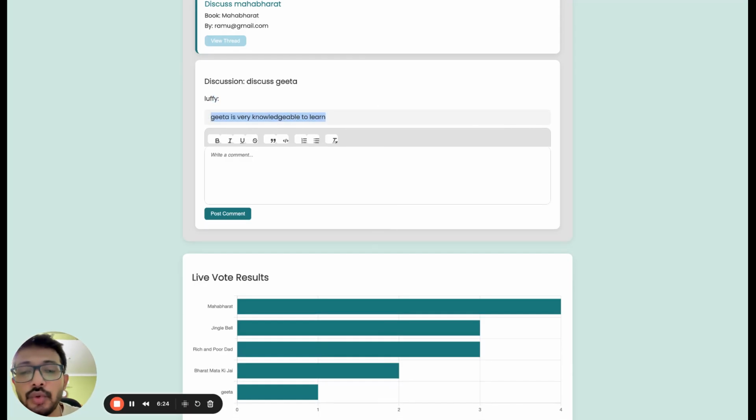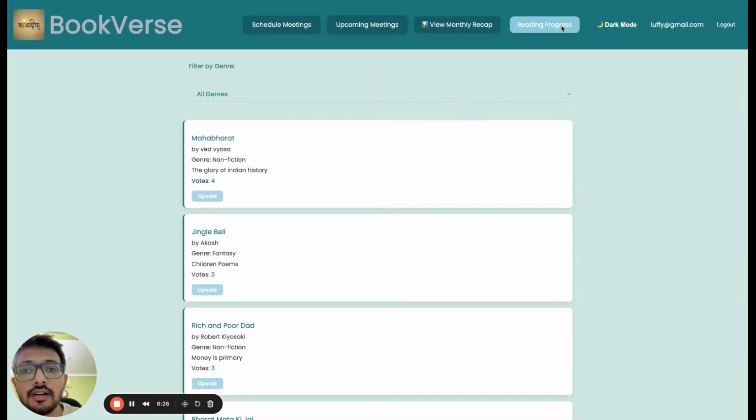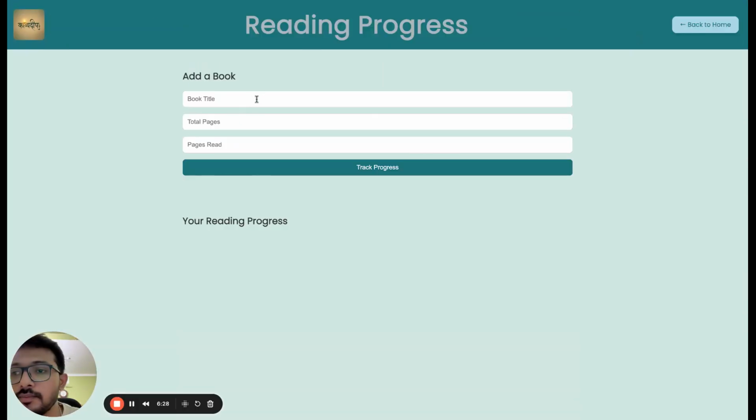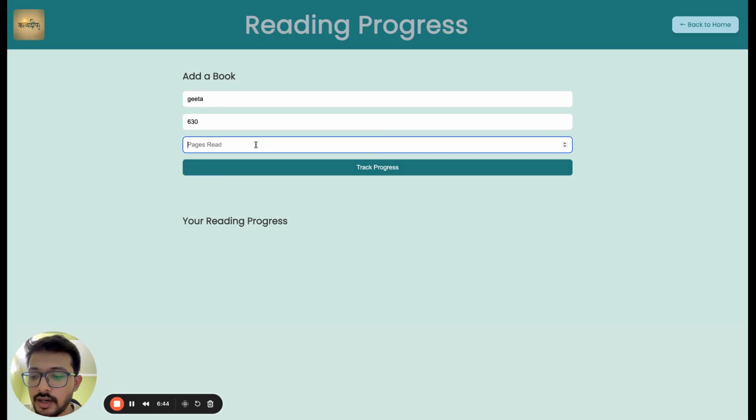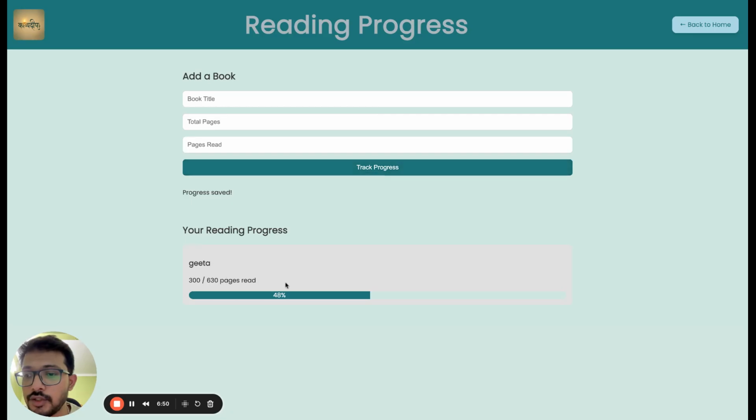Now moving on to the reading progress tracker. Here is a tracker. It will take the book name. Let's say we have the Gita as a book, and then the total number of pages is somewhere around 630, I think. And then the pages we have read, let it be 300. So track the progress, and it shows here we have read 48% of the book.